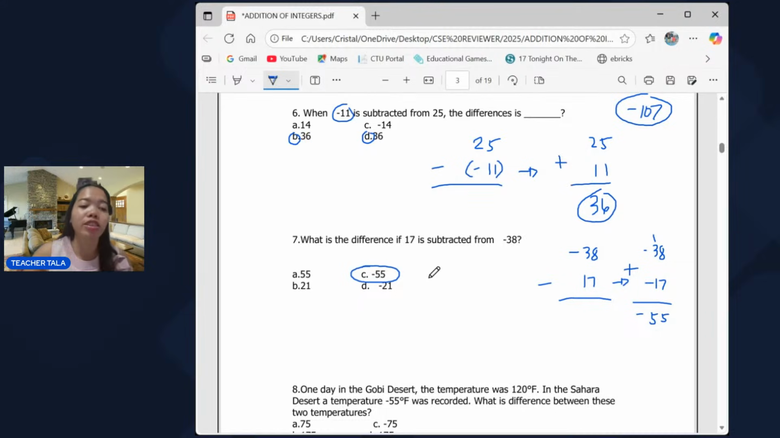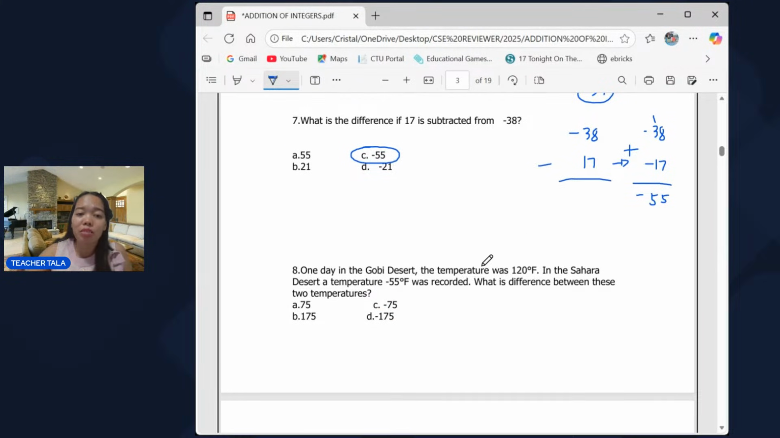Napaka-easy lamang ng integers, performing operations in integers. But kung nalilito po kayo, you have to be very careful with the signs, no? Kasi dun po talaga kayo mahihirapan or magkakamali. Kasi kahit isang dash lang, maliit na dash yan, that carries the decision kung i-add mo or isa-subtract mo. So that's why it's very important. Napakaliit na detalye lamang yan, pero napaka-importante. Okay? So you have to be very careful.